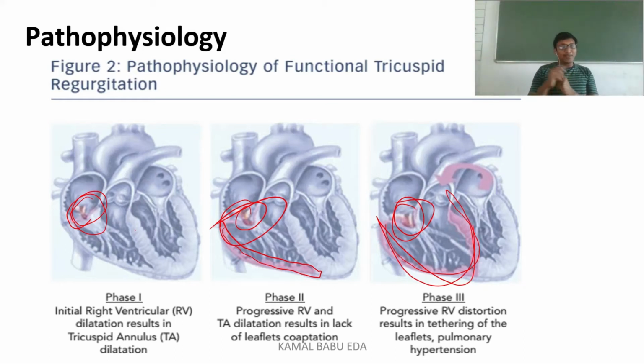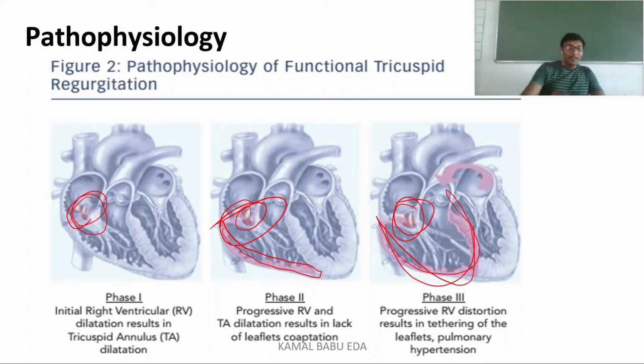It is very simple. Due to the causes, there will be initial right ventricular dilatation, which will result in tricuspid annulus dilatation. In phase 2, along with the right ventricular dilatation, the leaflets are also getting dilated, and the function is being lost. In phase 3, there will be more dilatation and hypertrophy of the right ventricle, resulting in complete dysfunction of the leaflets. Pulmonary hypertension also develops, and the backflow of blood occurs.